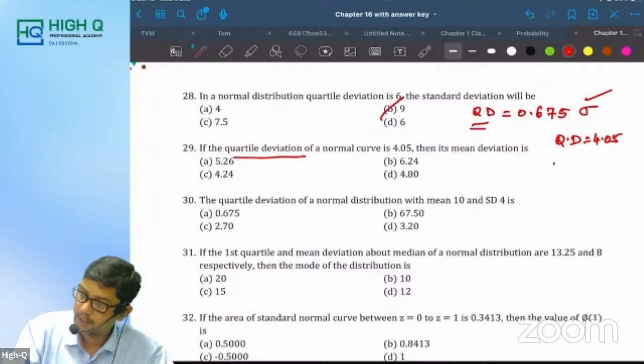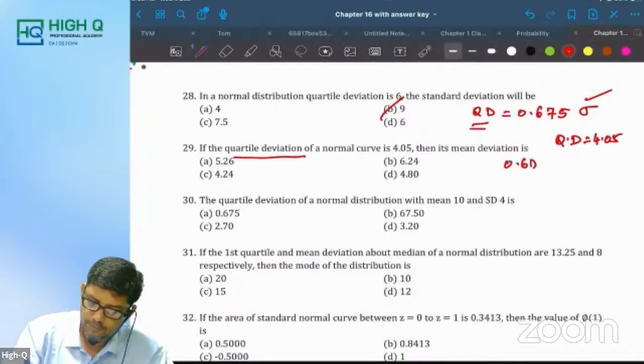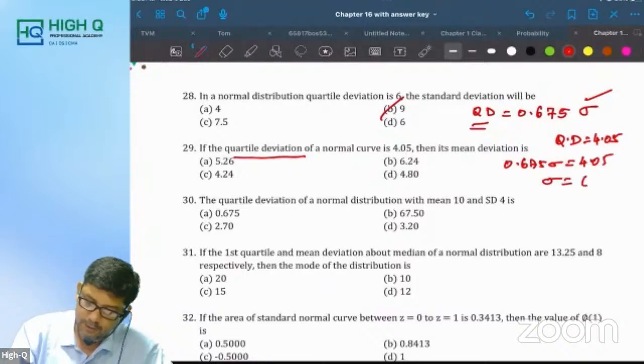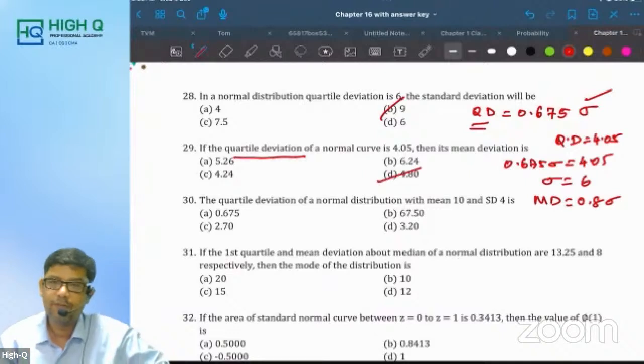4.05. That means 0.675 sigma. 4.05. What is sigma equal to? 6. Now mean deviation. What is mean deviation equal to? 0.8 sigma. So 0.8 into 6. What is it? 4.8. But there is one more method also we have.